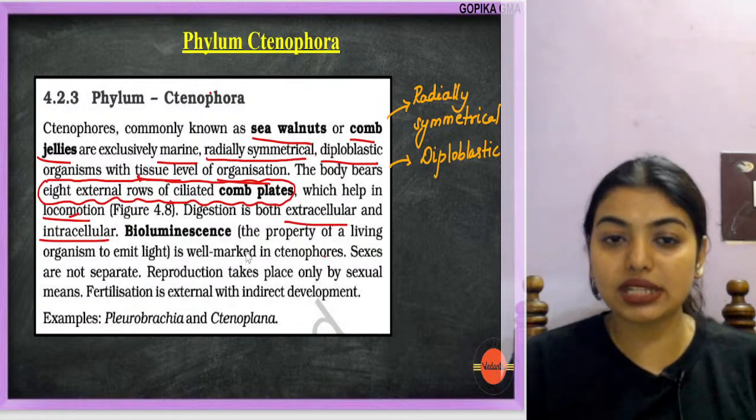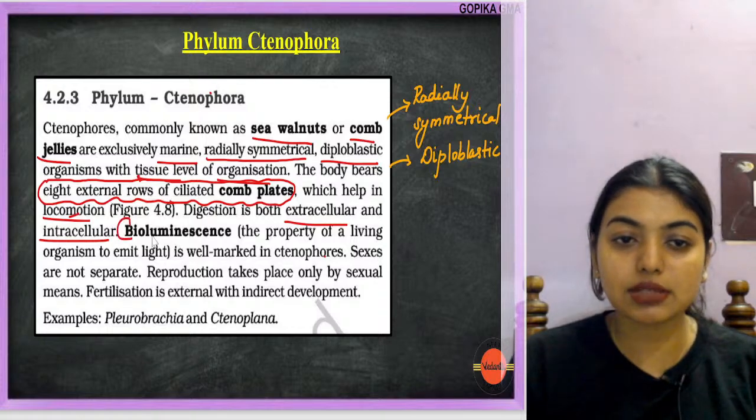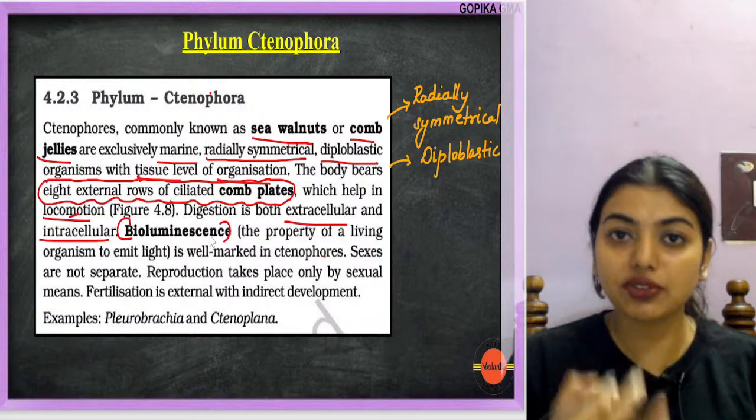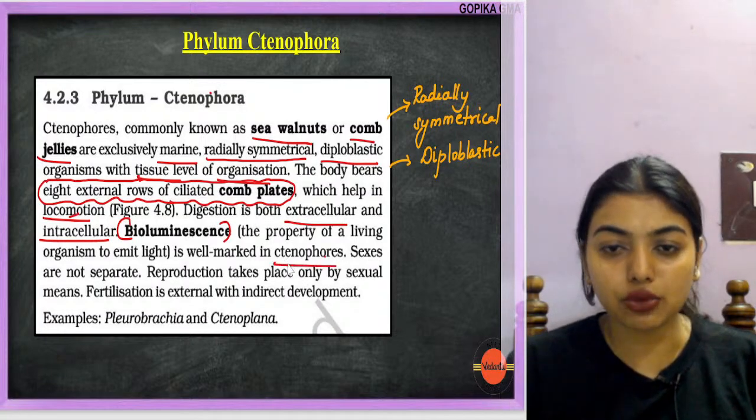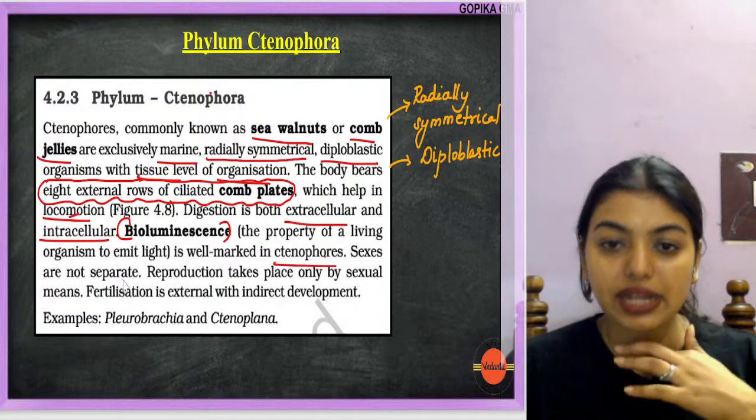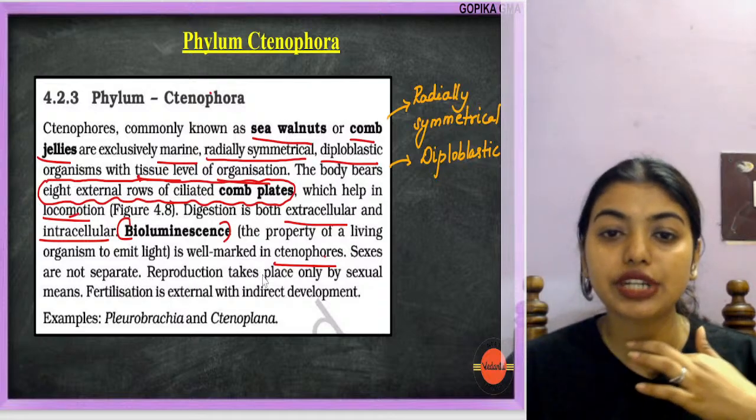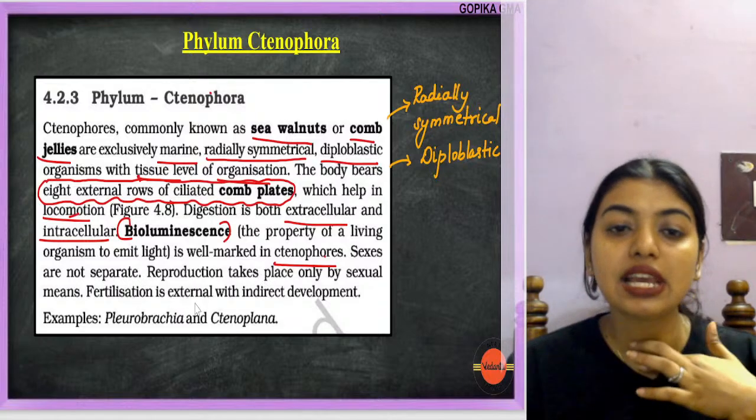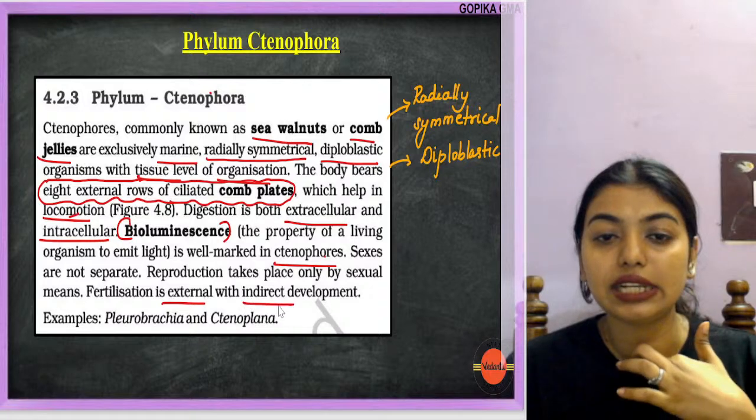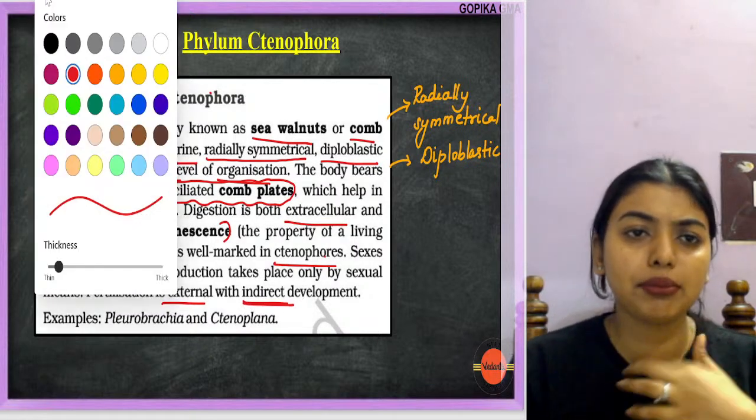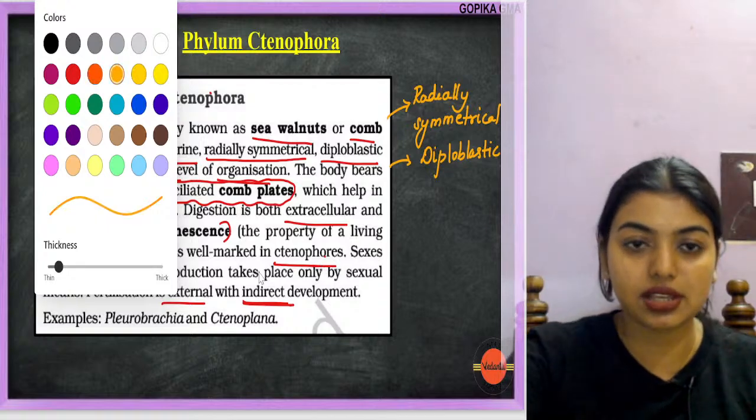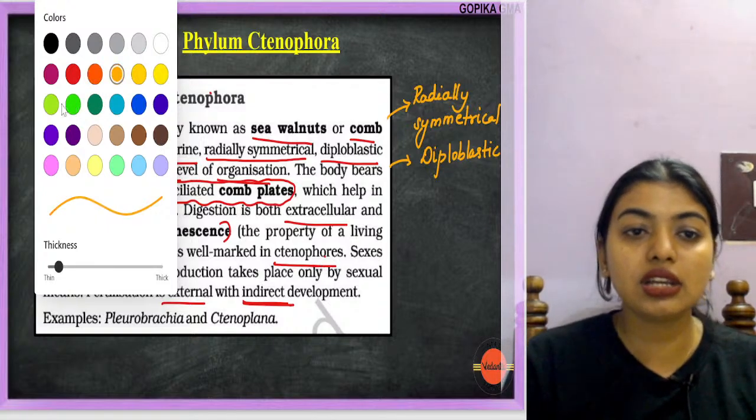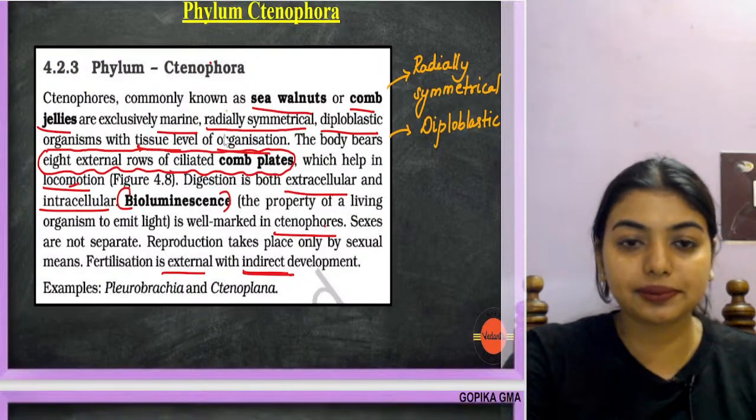Now, bioluminescence. This is a very important characteristic. Bioluminescence is the property of a living organism to emit light, and it is well marked in ctenophores. Sexes are not separate. Reproduction takes place only by sexual means. Fertilization is external with indirect development. These things are not a major consideration. The major consideration is their specialized characters.